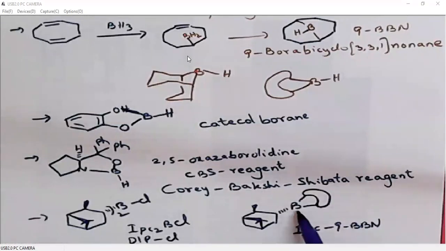Here we don't have hydrogen on boron. Here also we don't have hydrogen on boron. So here what will happen is we will be adding additional hydrogen sources. These will coordinate to the double bond asymmetrically so that they will create a chiral environment around the double bond. Then hydrogen will come and will reduce the double bond asymmetrically.